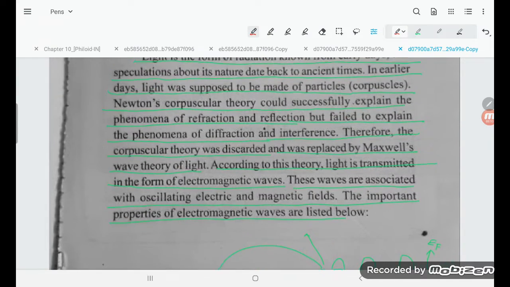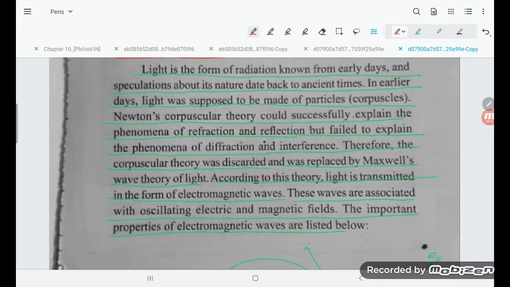So you might have understood, student, that light is a form of radiation known from early days, and speculation about its nature dates back to ancient times. In early days, light was supposed to be made up of particles, that is, corpuscles. Newton's corpuscular theory could successfully explain refraction and reflection, but failed to explain diffraction and interference.